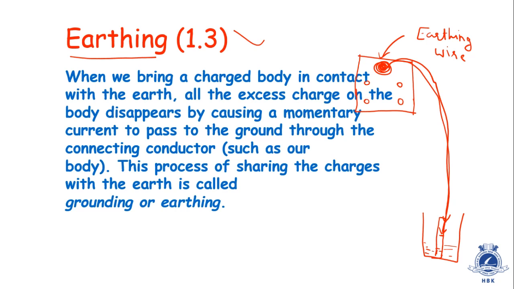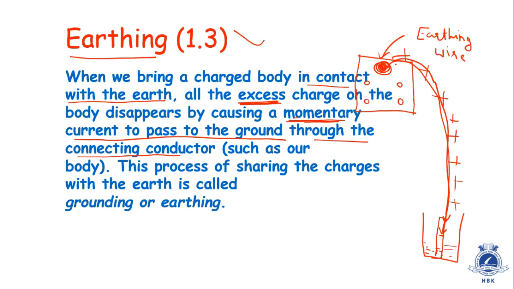When we bring a charged body in contact with earth, all the excess charge on the body disappears by causing a momentary current to pass to the ground. Whenever the charge passes through this wire, imagine there is an excess amount of positive charge, when this positive charge passes towards the ground, some momentary current is also produced. Momentary means a current for a very small interval of time through the connecting conductor.